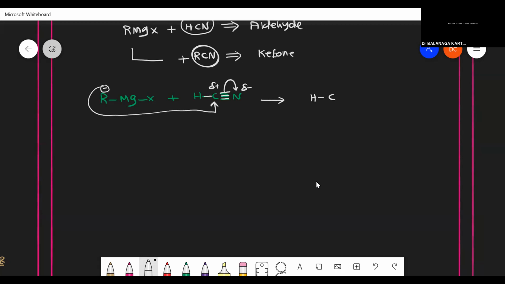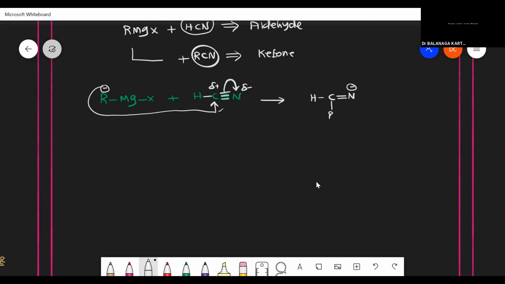If a negative charge comes, it would form another bond, but carbon will not exist with more than 4 bonds, so that will not be stable. That's why it shifts the electron to nitrogen. So I get C double bond N with a minus charge on N, and R attached to the carbon.